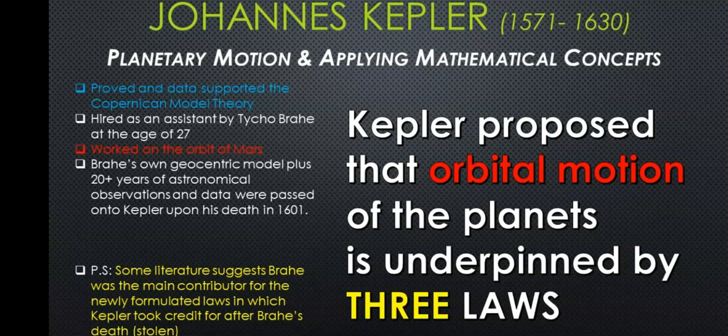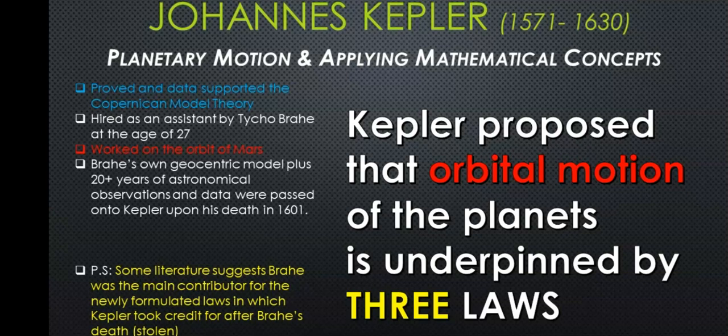Kepler was invited there as a student to be basically his assistant and work with Brahe on his observations that he'd been doing for about 2 decades. And Brahe had just observed various processes and movements within our solar system, and Kepler was there really to assist in the observations, and in particular he was given the chance to look at Mars and the orbit of Mars in more detail.